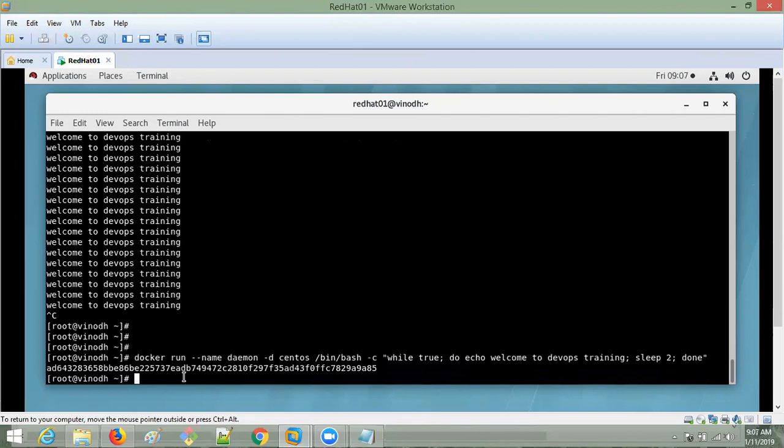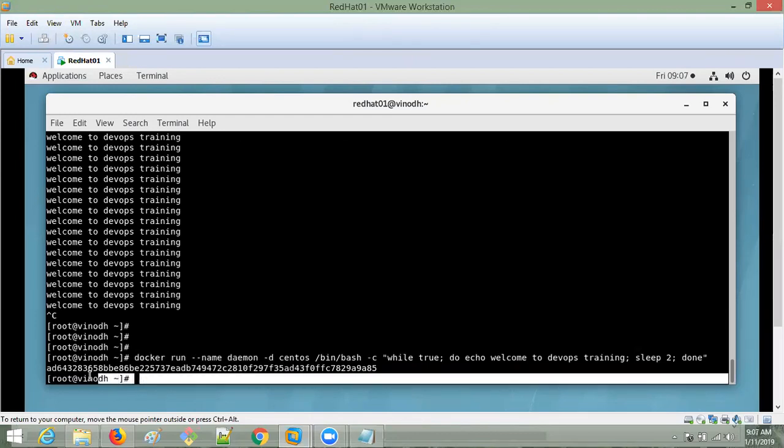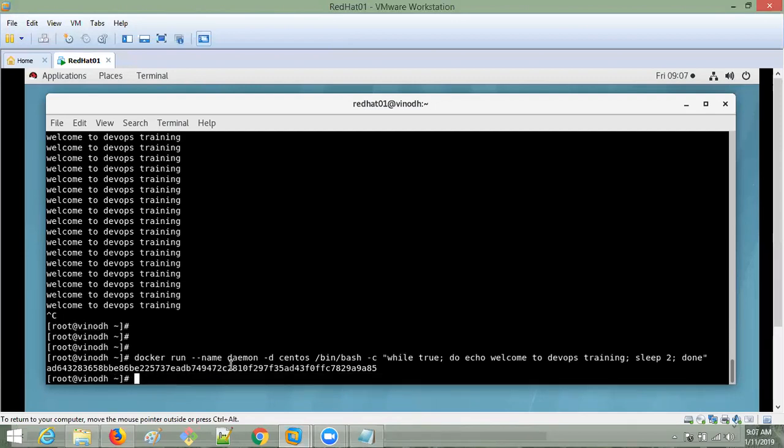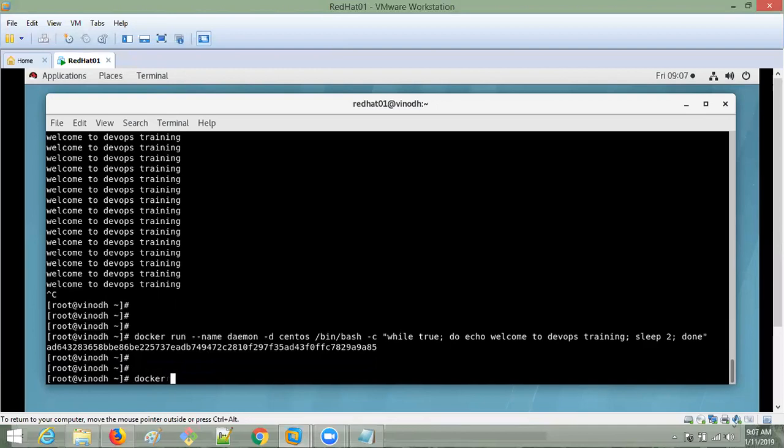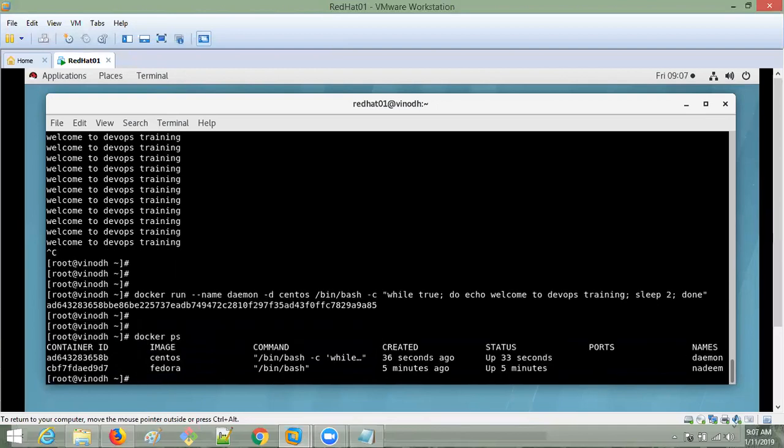See, actually if you give the docker run command, what will be the output? Directly it is going to enter into the container, but it is not entering. Still I am in my host machine only. So the container is running as a daemon process. You can check it with docker ps. See, it is running here.